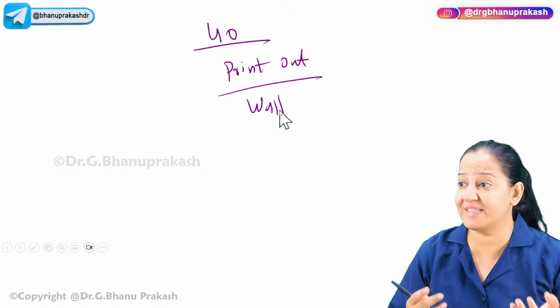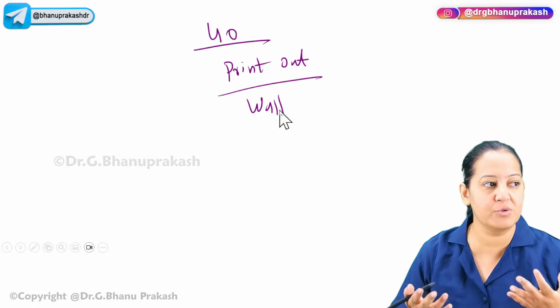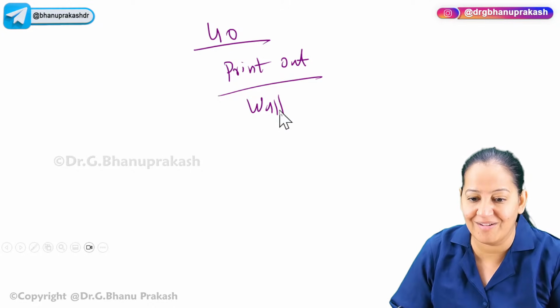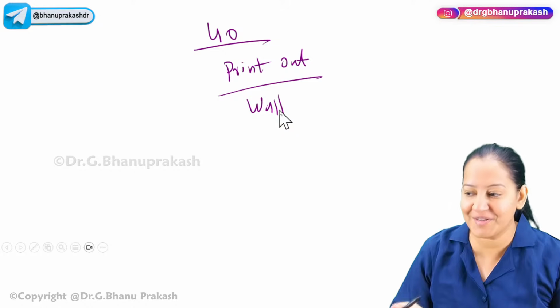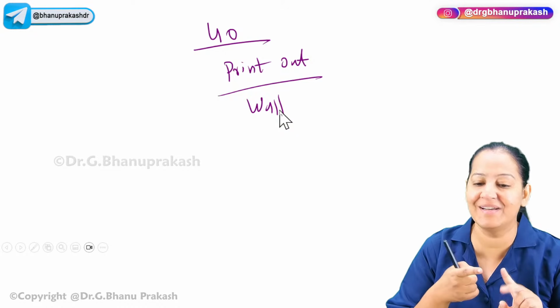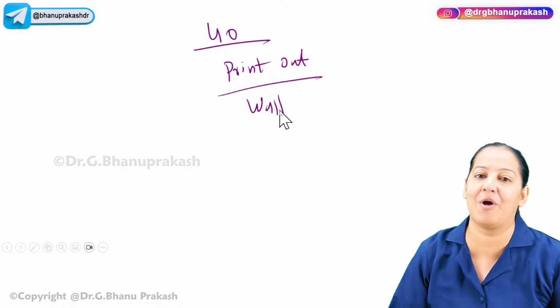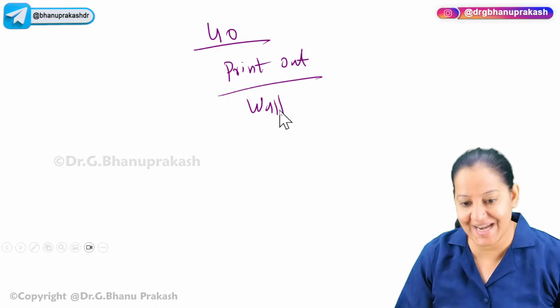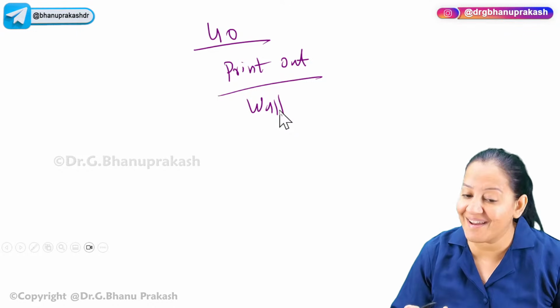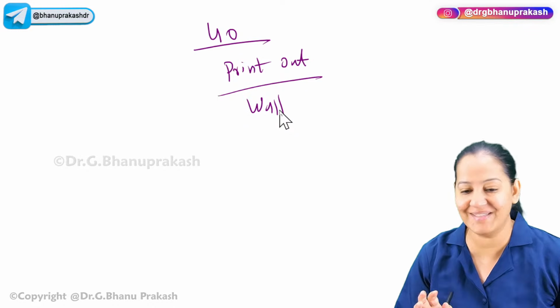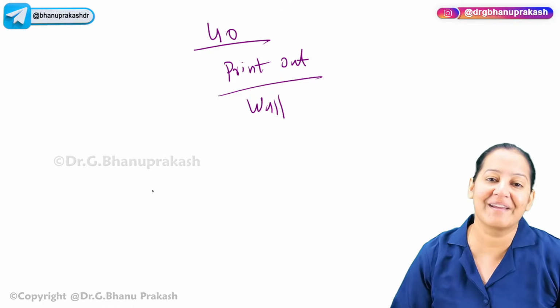First of all, if I say the name of any drug, most of the students don't even know which category it belongs to, which system it belongs to. You should understand the system: is this a drug of CVS or CNS or GIT? And after that, in the further category, what is that drug? Unless you recognize the drug, how will you answer? If you don't recognize the drug, how can you answer it? The first thing is the recognition of the drug.